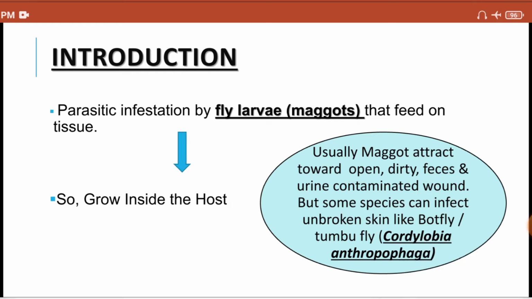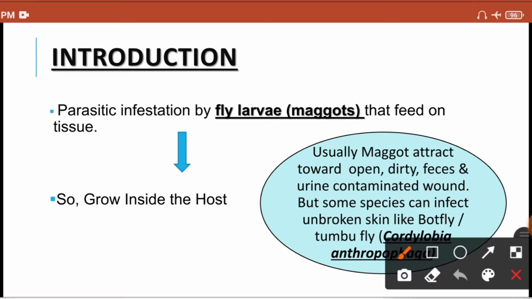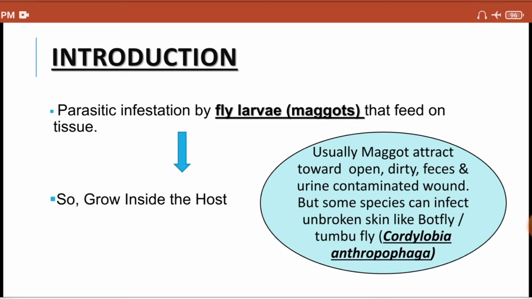Sometimes these maggots can infect unbroken skin as well, and in that case it can be dangerous. Some species, like botfly, tumbufly, or Cordylobia anthropophaga, can infect unbroken skin as well, and that's why maggot infection is sometimes dangerous.